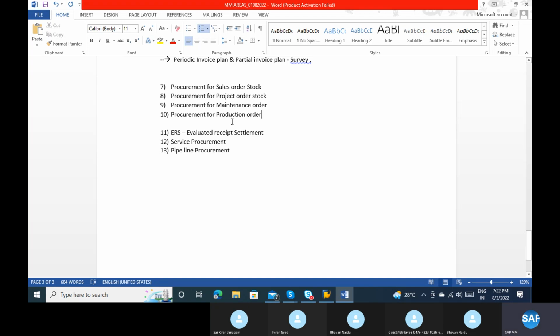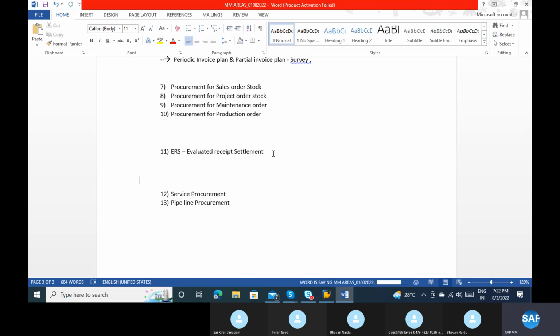Now coming to the ERS. What do you mean by ERS? Evaluated receipt settlement. What is the concept of evaluated receipt settlement? Did anyone ever hear about this?